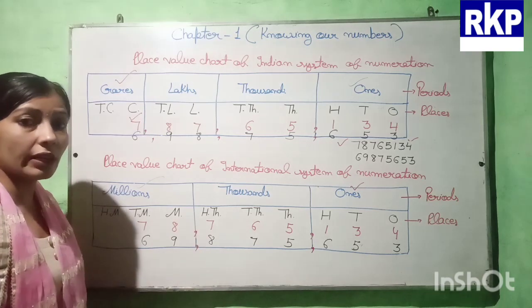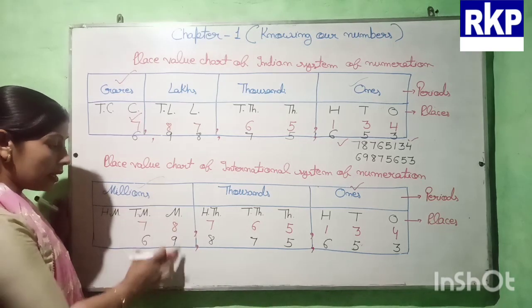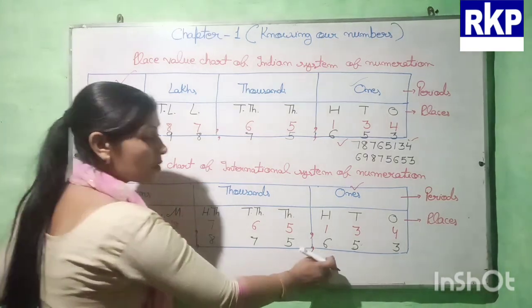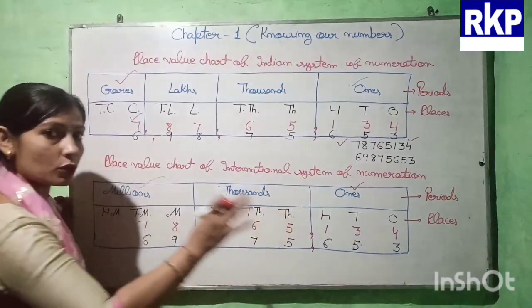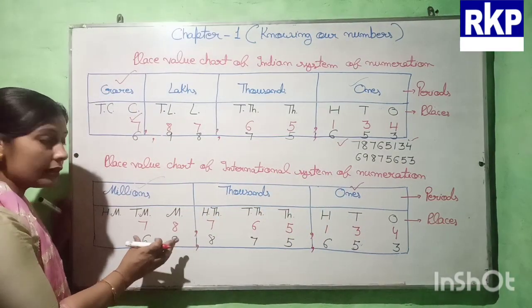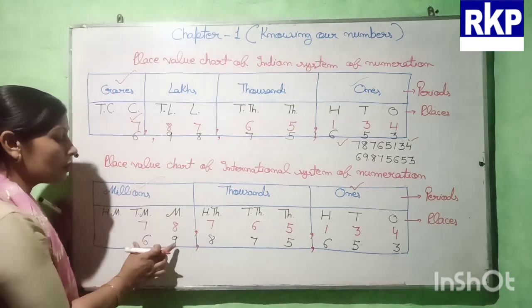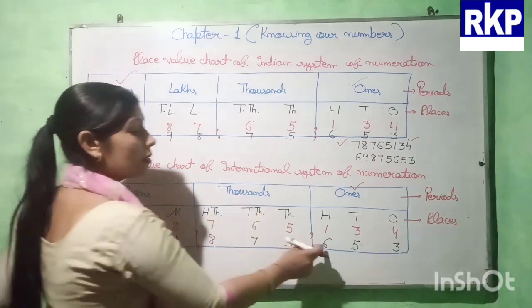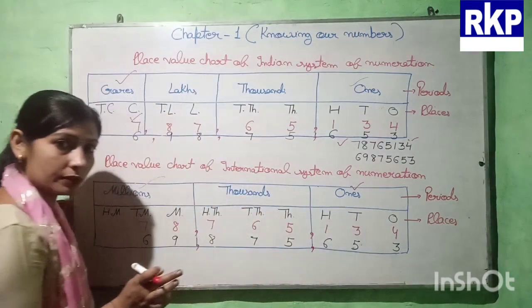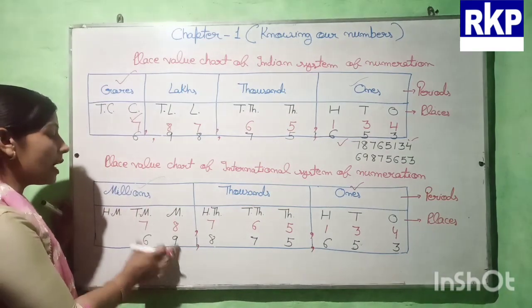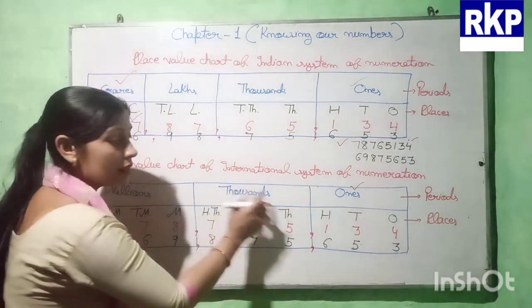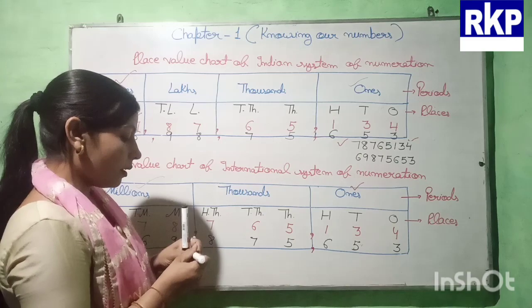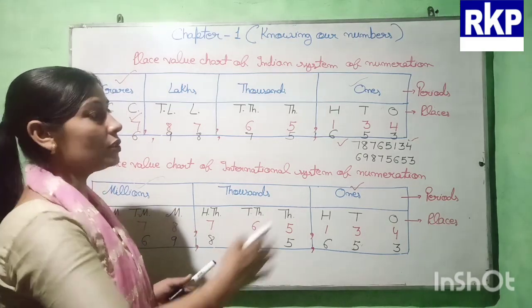So now let us see how we can read it. In this period we are having 69. In this we are having 875. In this period we are having 653. So first we read the number, and then we read the name of the period. So 69 millions 875 thousands 653. Let us read again: 69,875,653.